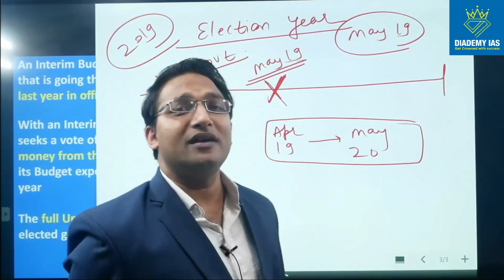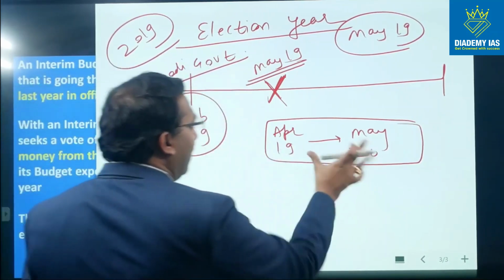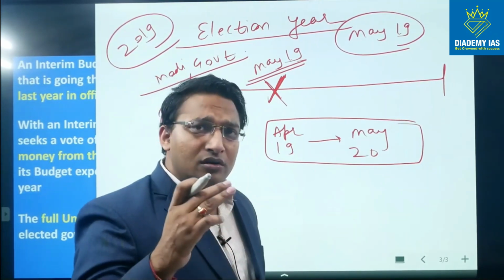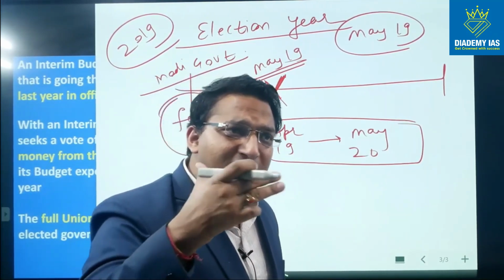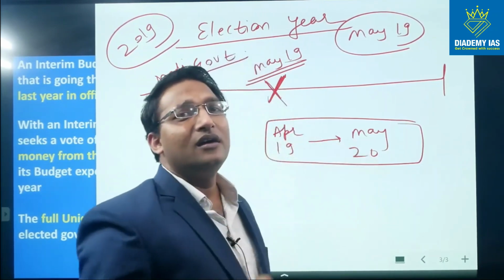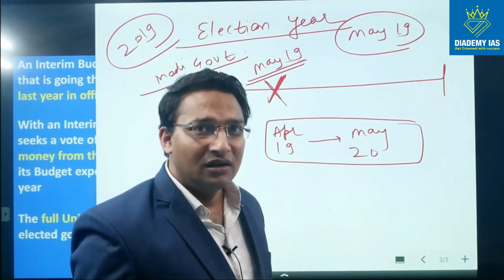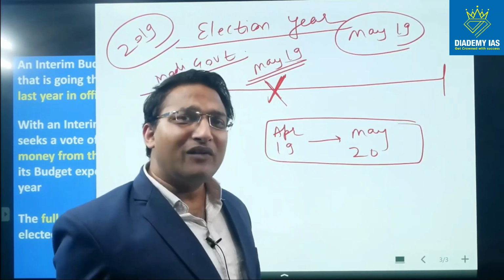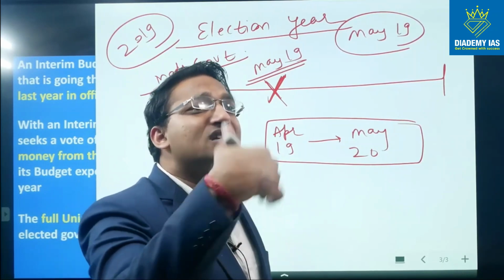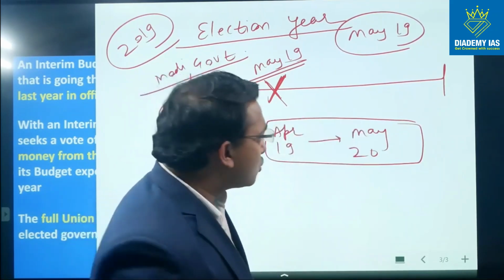In case the Modi government does not come back, this budget which has been presented for the full year is not correctly reflecting the vision of the new government, because the new government might be focusing on some other things. The Modi government is focusing on, suppose, health and education, and the new government wants to focus on, suppose, sanitation, drinking water, etc. I am taking an example, I am not giving the actual figures, right?